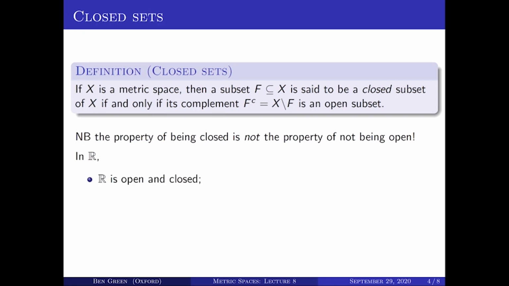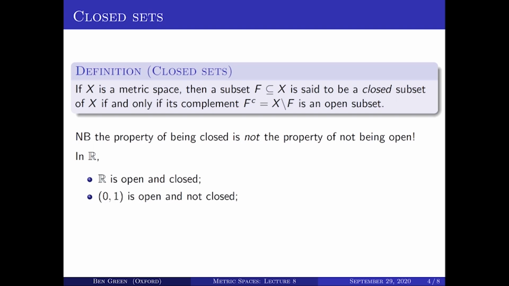In fact, even just on the real line, you can see that any permutation and combination of open and closed is possible. The real line itself is both open and closed. I think it's clear that it's open. To see that it's closed, its complement is the empty set. And if you think about the definition of being open, in the case of the empty set, there's nothing to check. So the empty set is open.